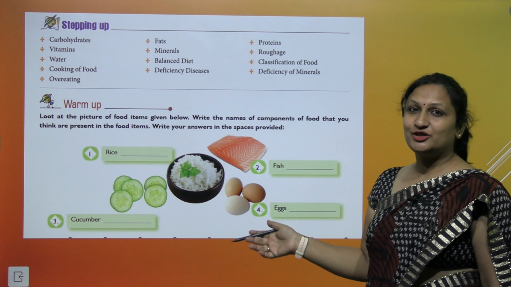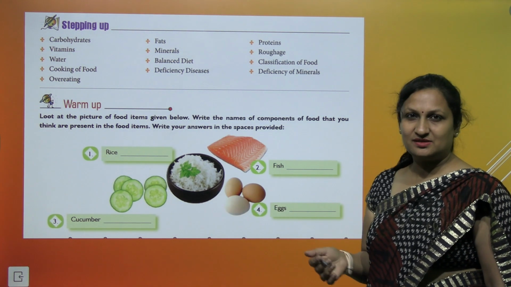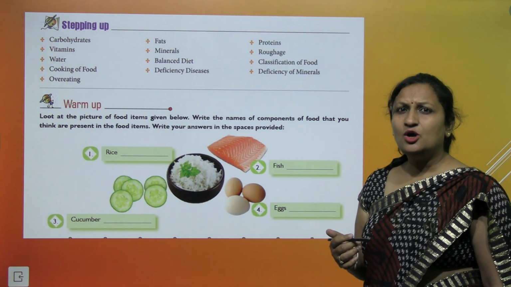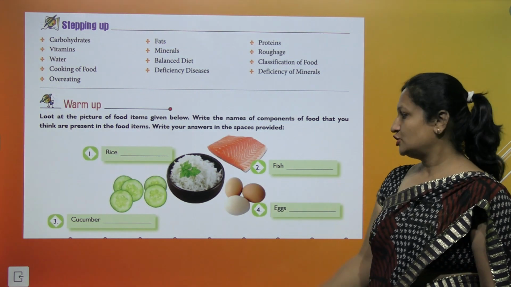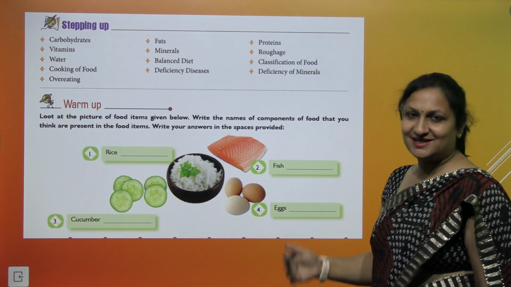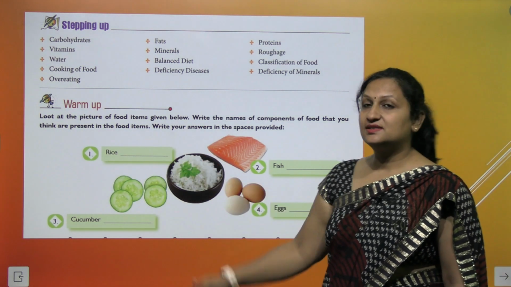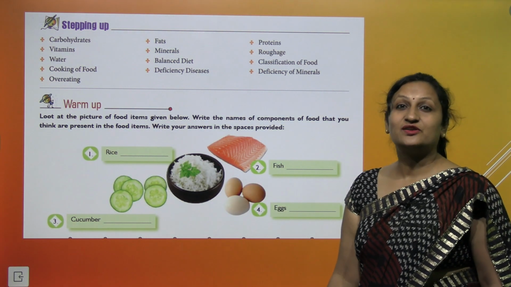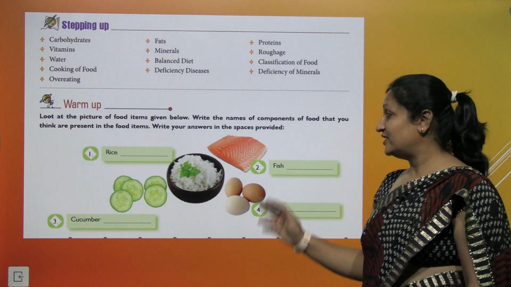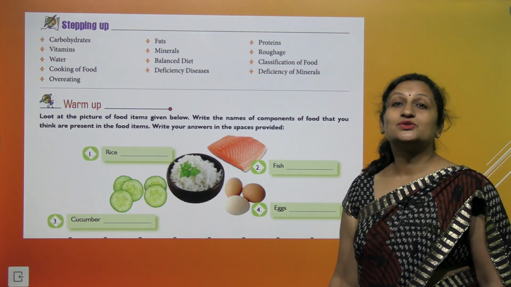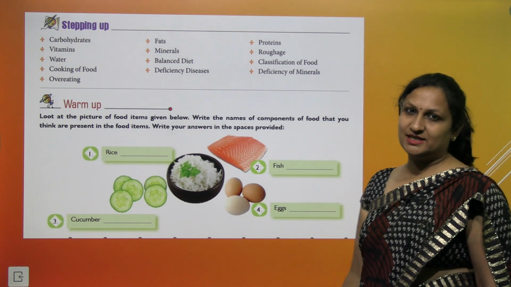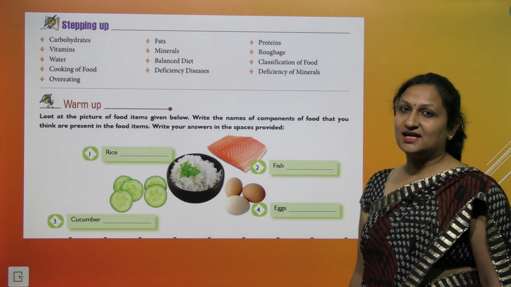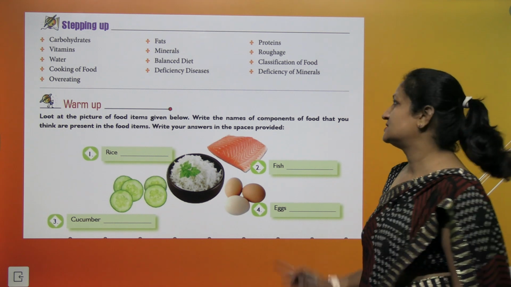So in this picture, you can see various food items. Now, can you name what component of foods are present in rice, fish, cucumber, and eggs? If you see rice, rice is a rich source of carbohydrates, whereas fish is a rich source of proteins. Cucumber has water content in it, and eggs are a source of proteins.